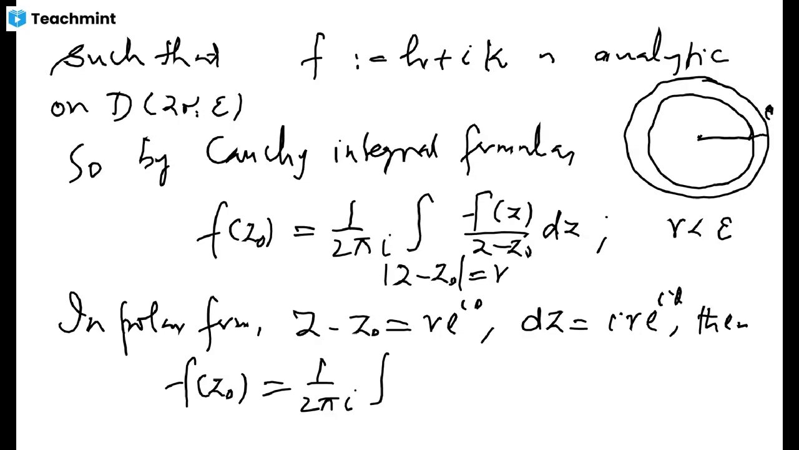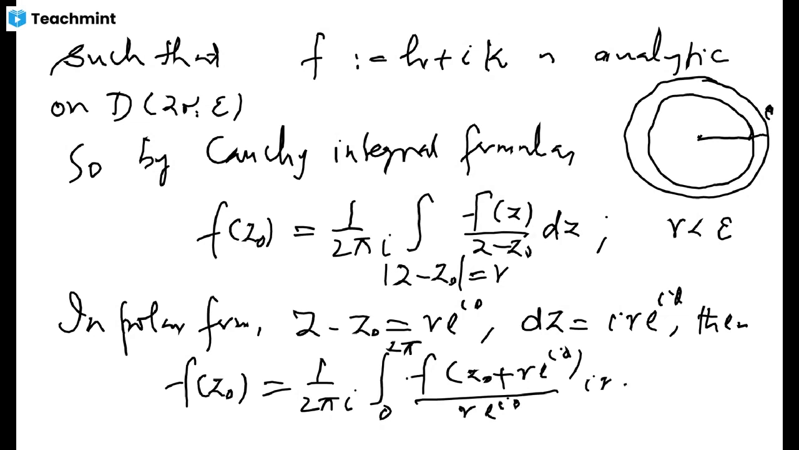And theta varies from 0 to 2π, and f(z) has to be then z₀ + re^{iθ}. z − z₀ is re^{iθ}, and dz is i·re^{iθ} dθ. Now you see you have re^{iθ} and re^{iθ} getting cancelled out, i also cancels, and you are left only with this: